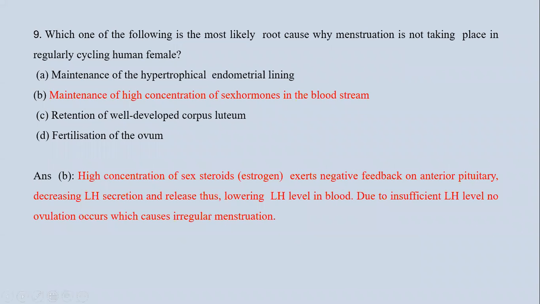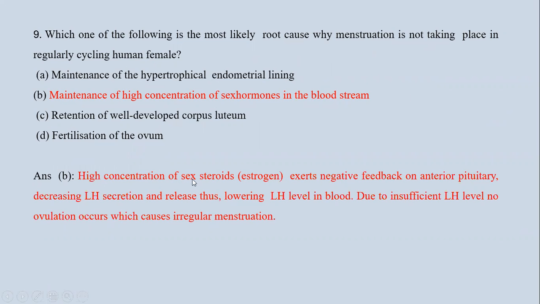Now, ninth question is, which one of the following is the most likely root cause why menstruation is not taking place regularly in a human female? First is maintenance of hypertrophied endometrium lining. Second is maintenance of high concentration of sex hormone in the bloodstream. Third is retention of a well-developed corpus luteum. And fourth is fertilization of the ovum.